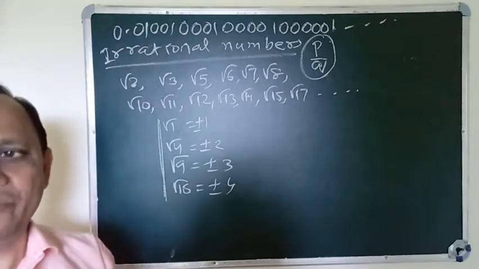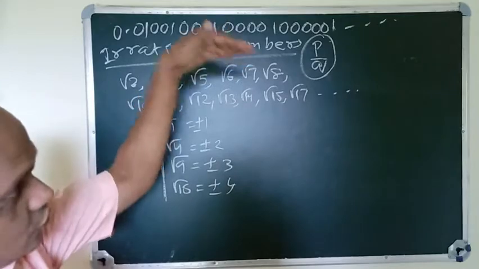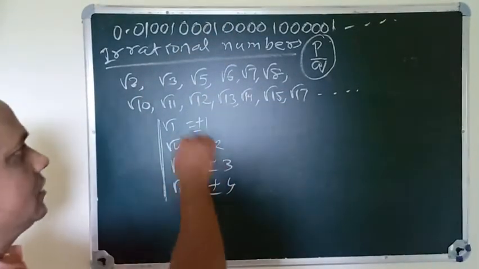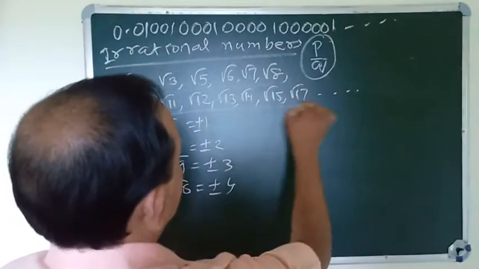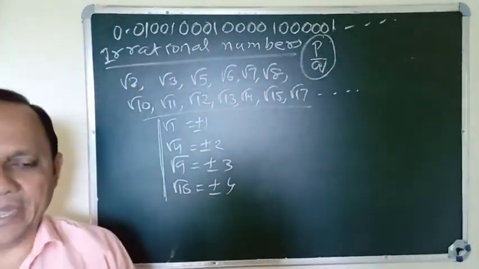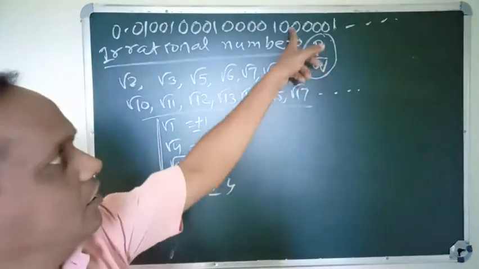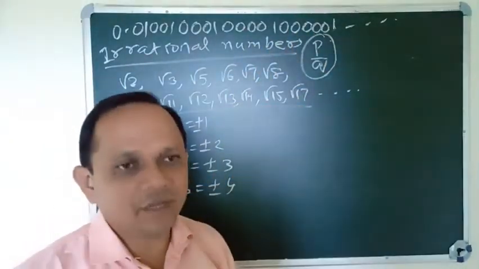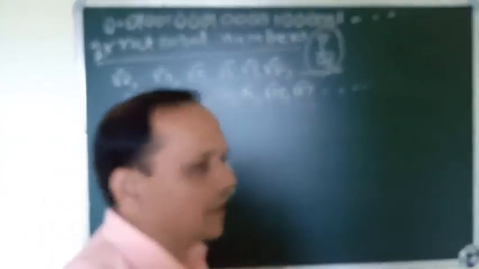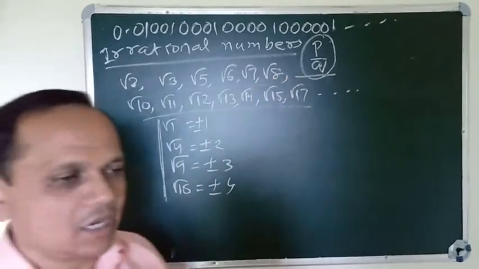When we cannot find the root in the form of integers, they are called irrational numbers. When we find the root, the process will not terminate and the digits will not repeat. So we cannot find the rational form, the p by q form, of these numbers. So they all are irrational numbers.